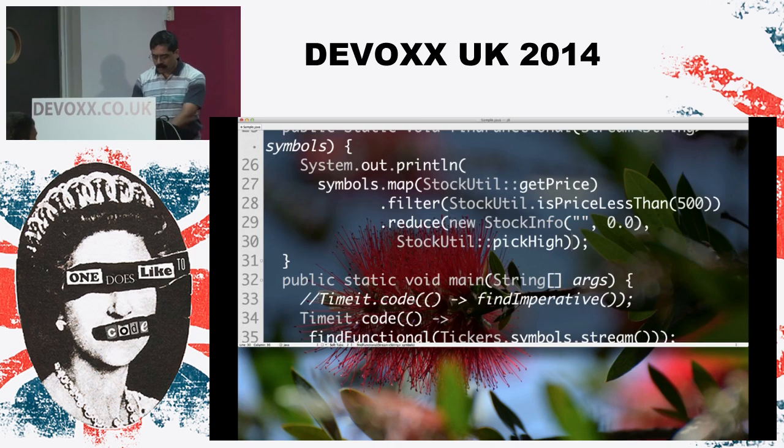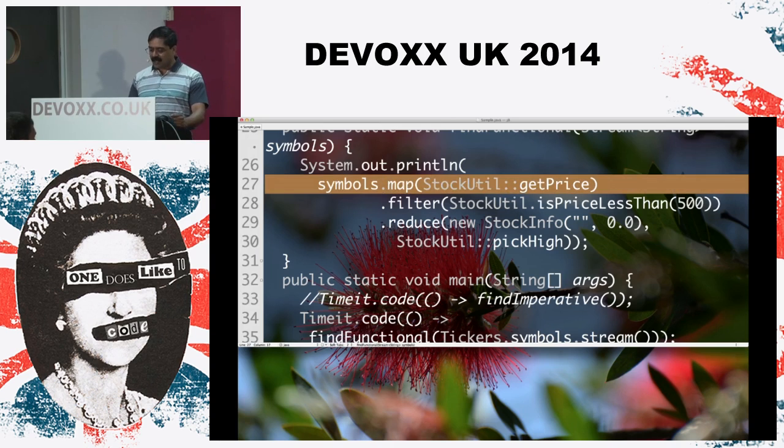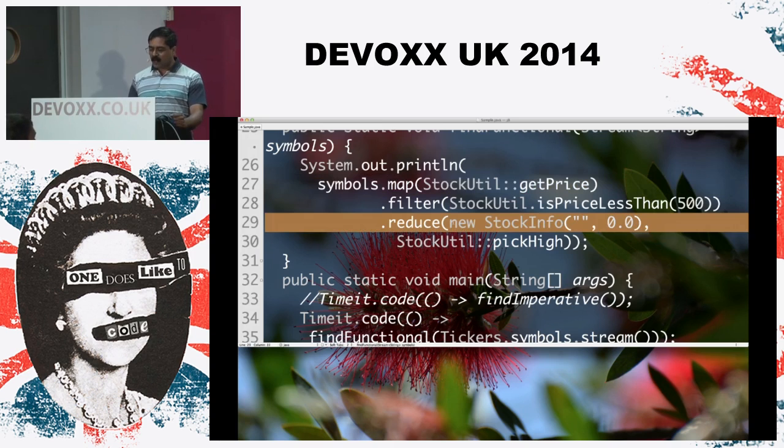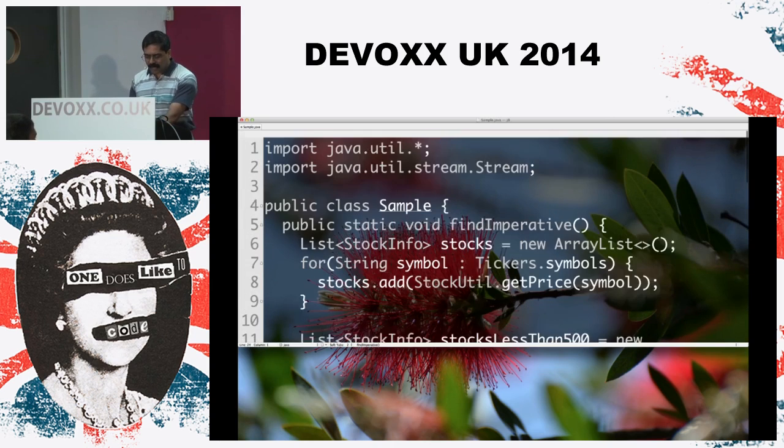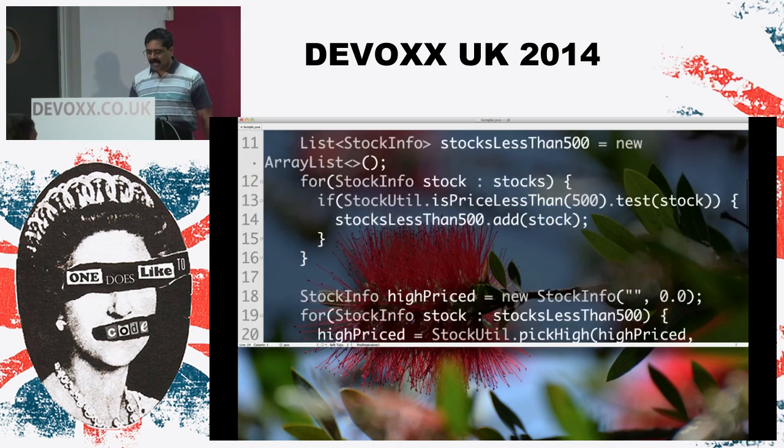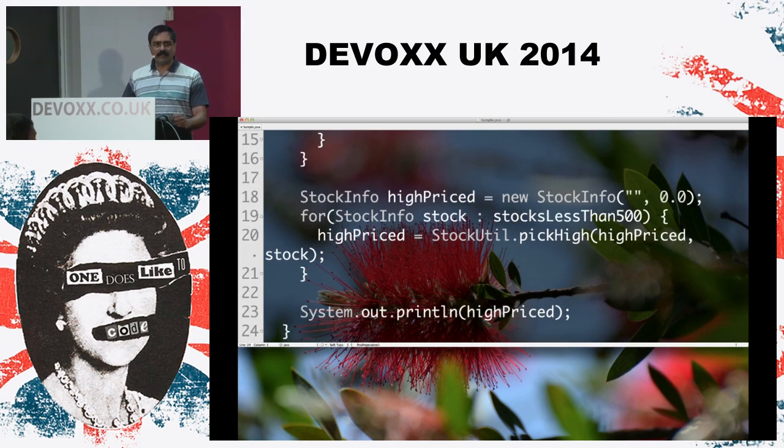Now, notice this code before we run this. We said, given the collection, get me all the stock prices, filter those less than 500, and reduce it to the high price. Notice again, it begins to read like the problem statement. We went from, let's do a quick check here, 23 minus 6. That's give or take about 17 lines of code, fair enough?